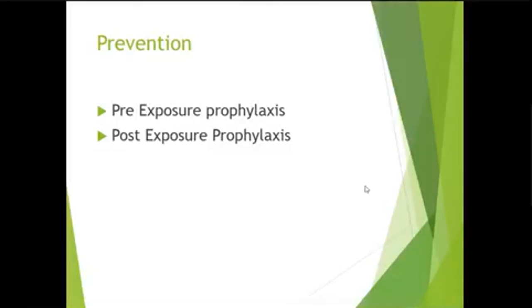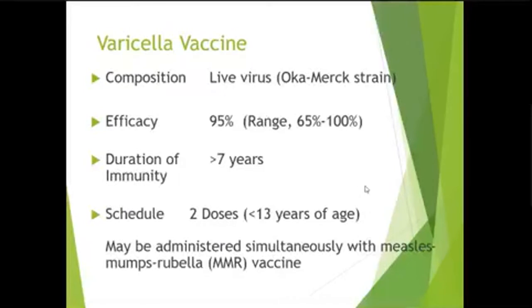How to prevent this infection? There are two types of prophylaxis: pre-exposure prophylaxis and post-exposure prophylaxis. As you know, pre-exposure prophylaxis is done with vaccines. Varicella vaccine is a live attenuated vaccine, and 2 doses are given in less than 13 years of age. It is usually administered with MMR vaccine.